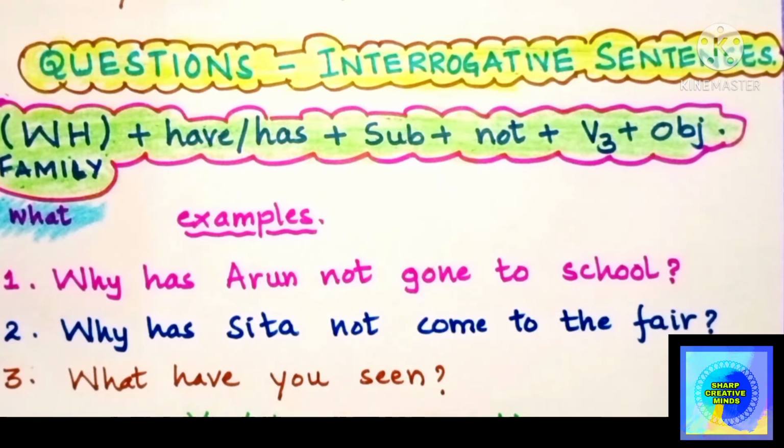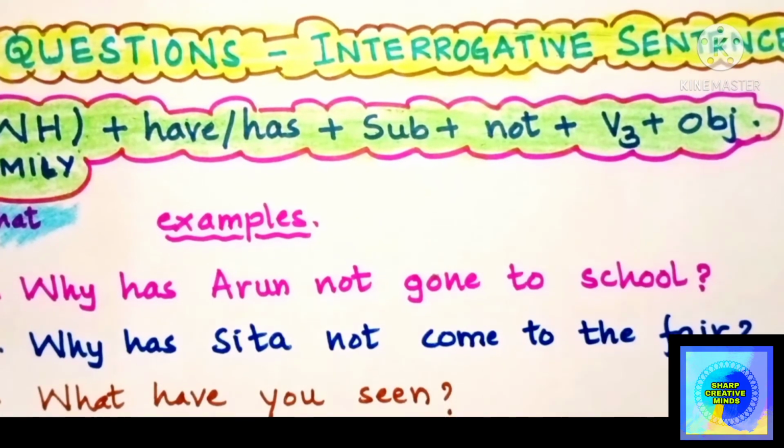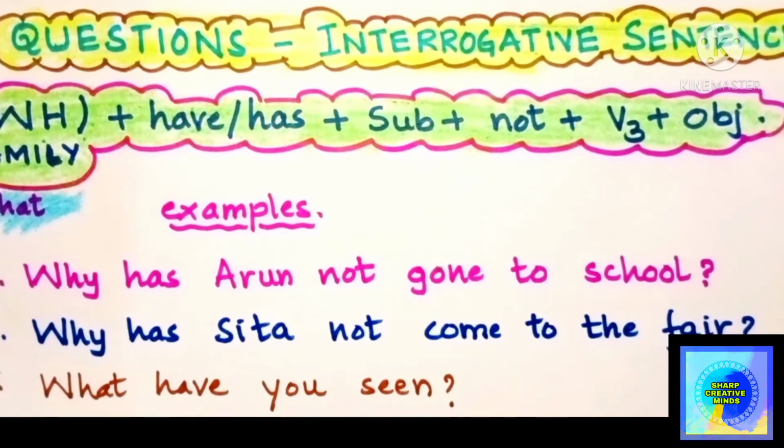What have you seen? I have seen the Taj Mahal. I have seen the Gol Gumbaz. So those can be the answers for these questions. So these are the WH questions. Why has Arun not gone to school? Why has Sita not come to the fair? What have you seen?